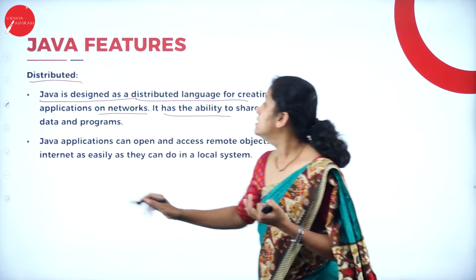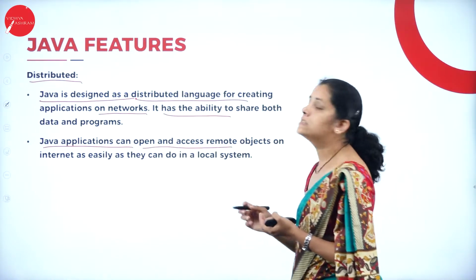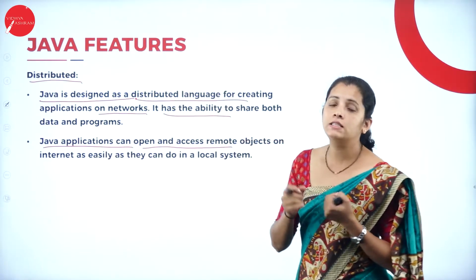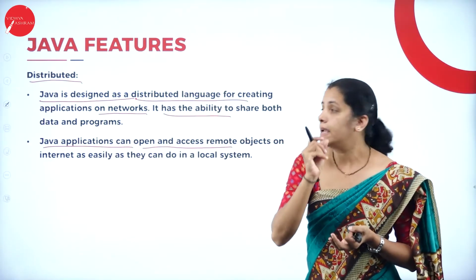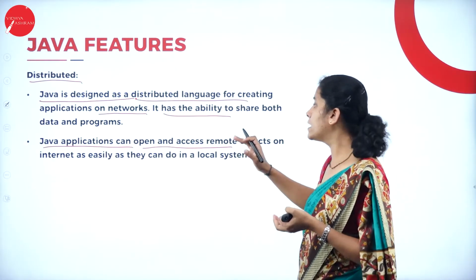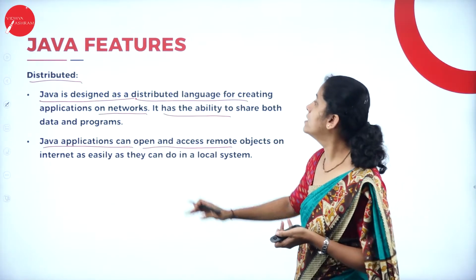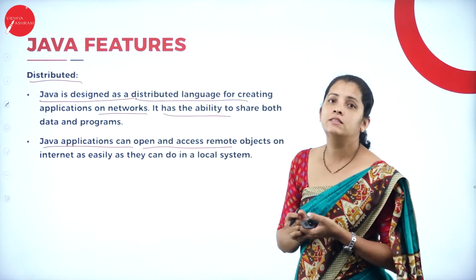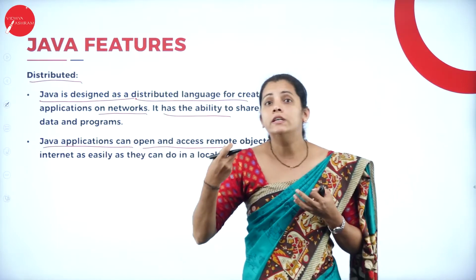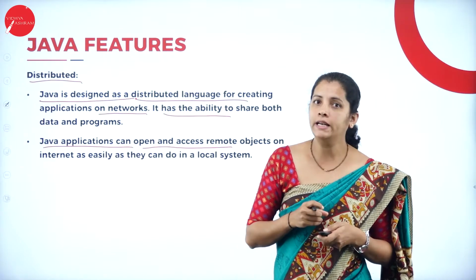And Java applications can open and access remote objects. That means Java programs are designed in such a way that they can access and open any remote object which is placed on the internet. Because of these features, Java is called distributed. That means you can distribute the work among various platforms simultaneously.